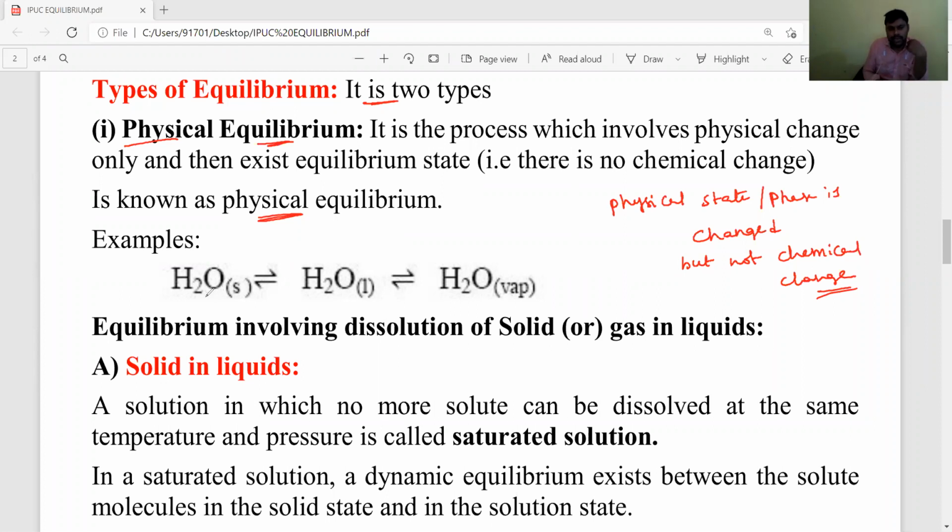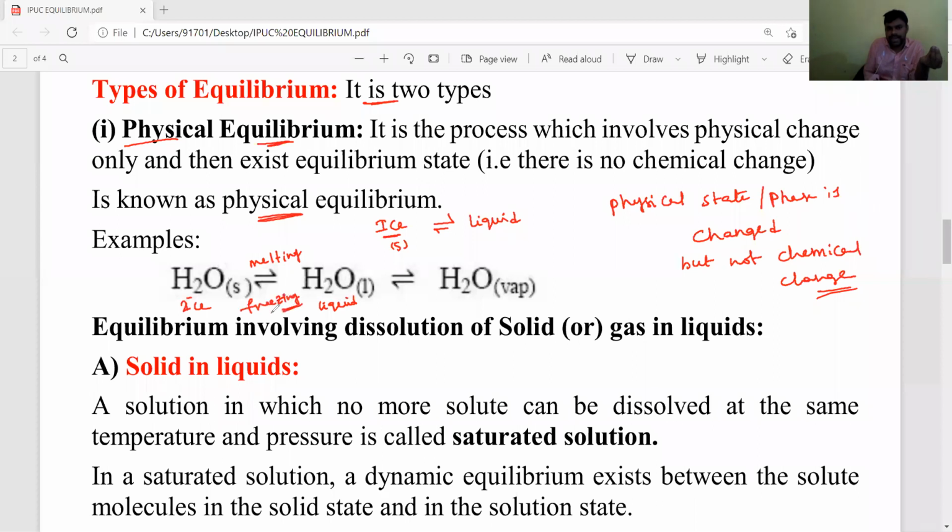For example, take water. Solid, meaning ice, is converted into liquid. The process of ice, a solid, being converted into liquid is called melting. Again, the melted water we can convert, by decreasing the temperature, into ice. The liquid converted into ice is called freezing.